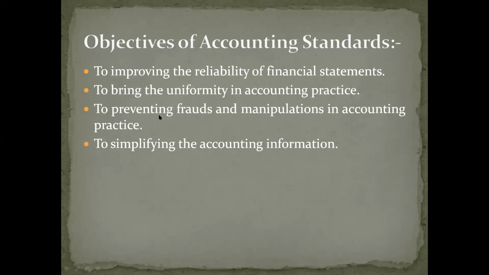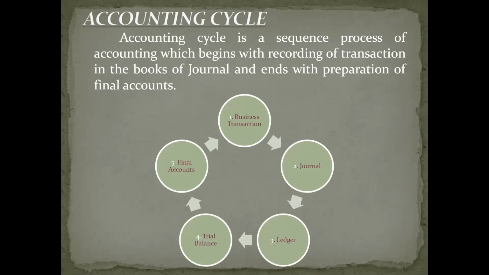Even accounting standards help to bring uniformity in accounting practice. There are 31 accounting standards and all the companies follow them, so you can compare one company's accounting information with another company's. There will be uniformity in accounting practice if we follow these standards when preparing and presenting financial statements. The next one is that it helps in preventing frauds and manipulations in accounting practice, a very major objective. Then it also helps to simplify accounting information. So these are four important objectives of accounting standards.